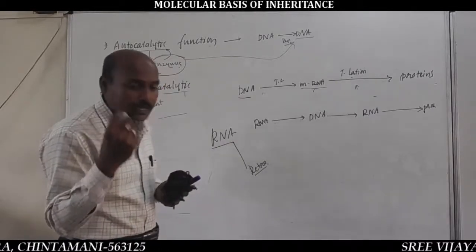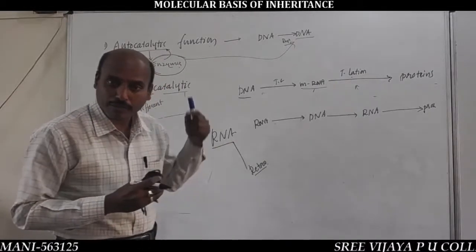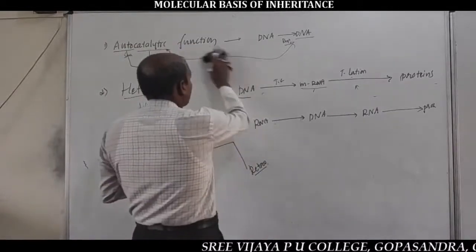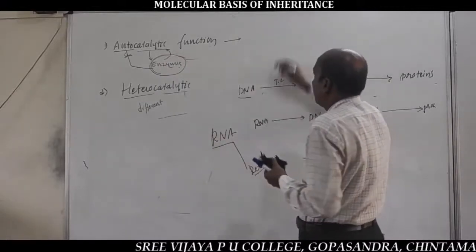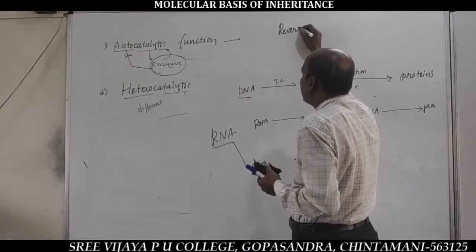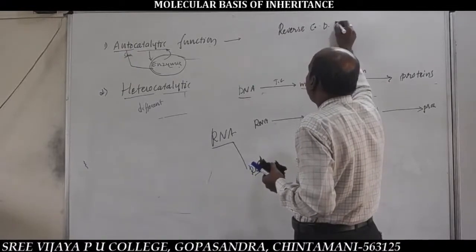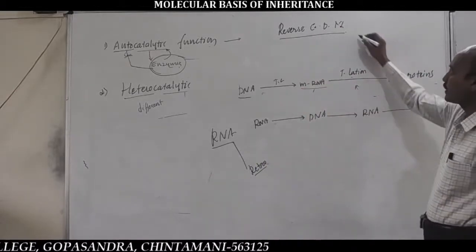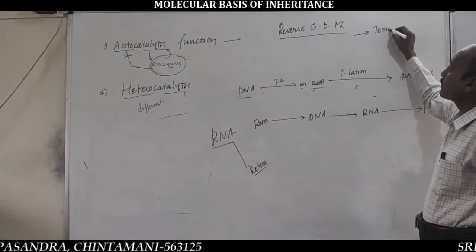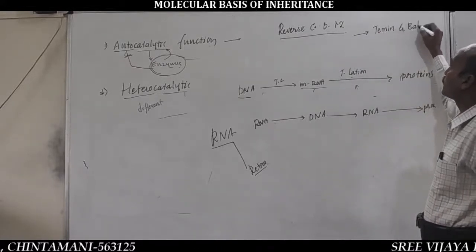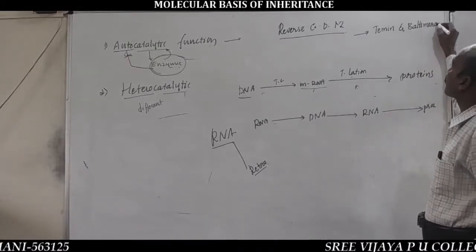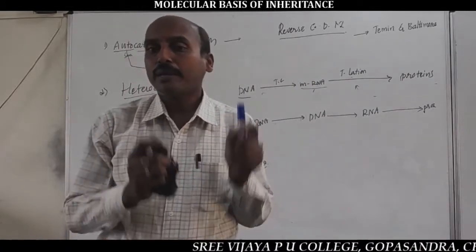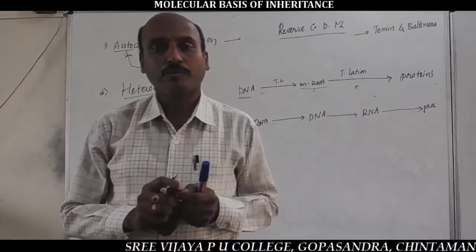This bidirectional flow of genetic information, from RNA to DNA, DNA to RNA, then to proteins, is called the reverse central dogma of molecular biology. It was first noticed by Temin and Baltimore. The reverse central dogma was first discovered by Temin and is associated with Baltimore.